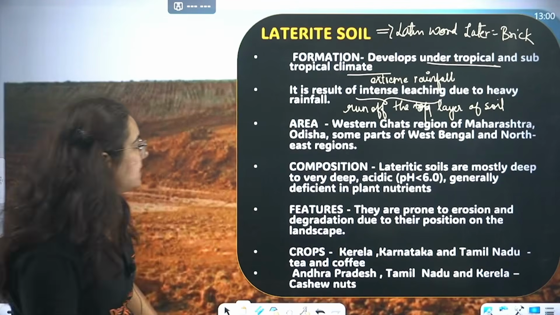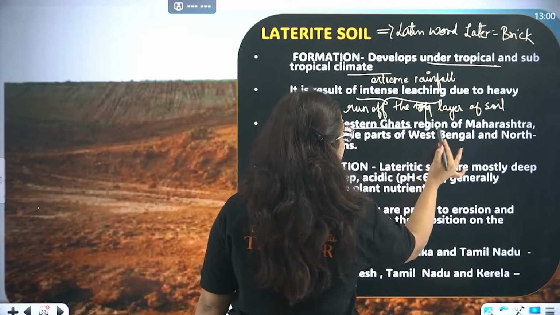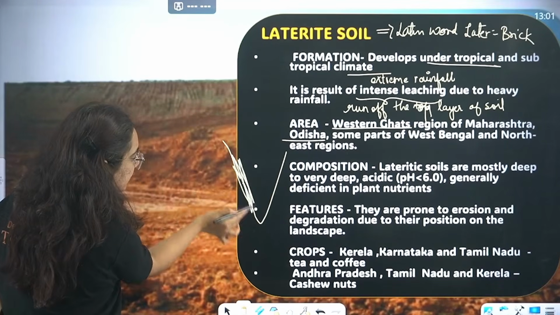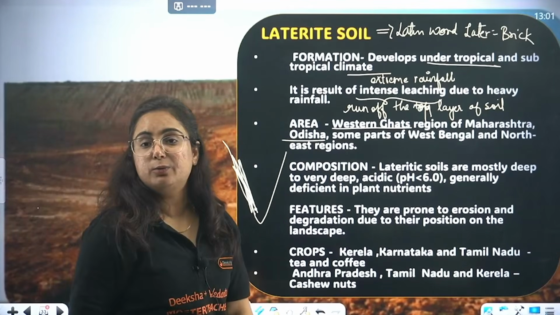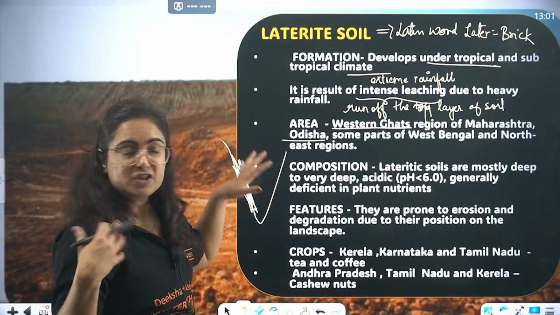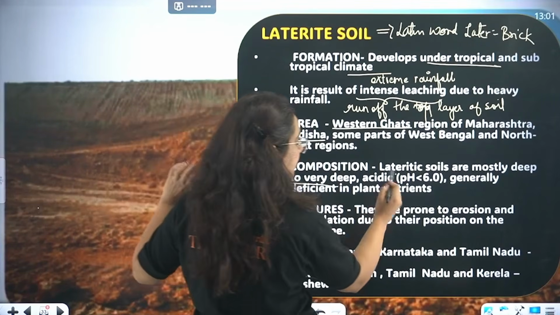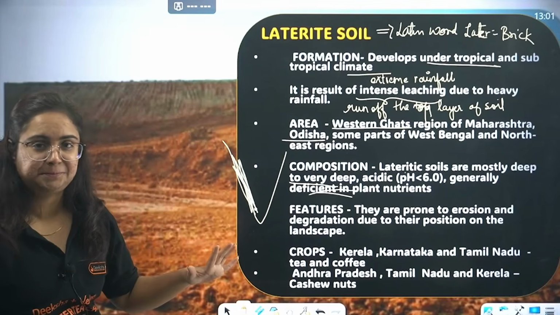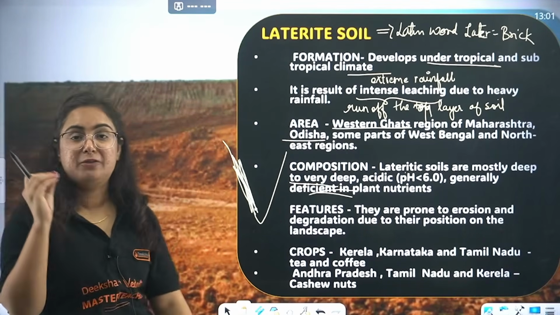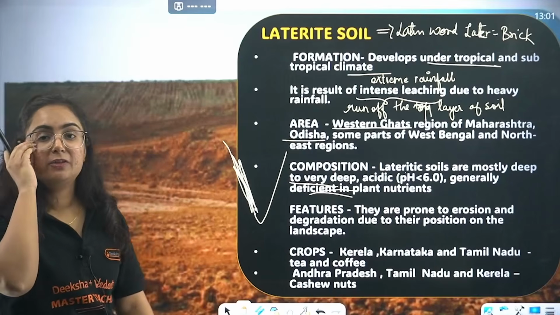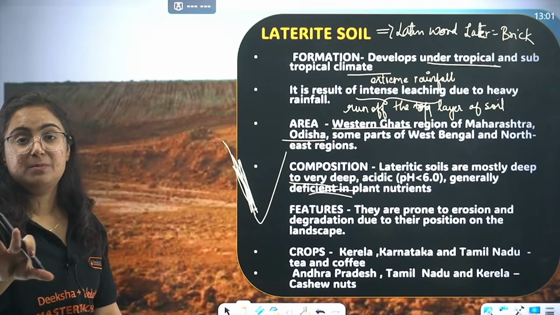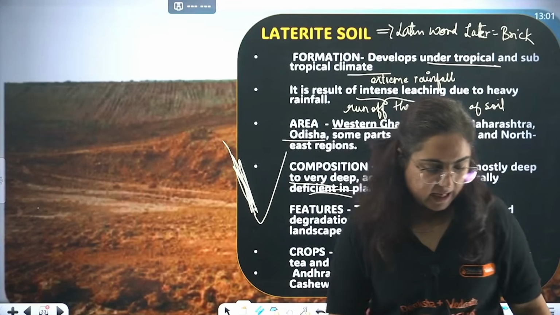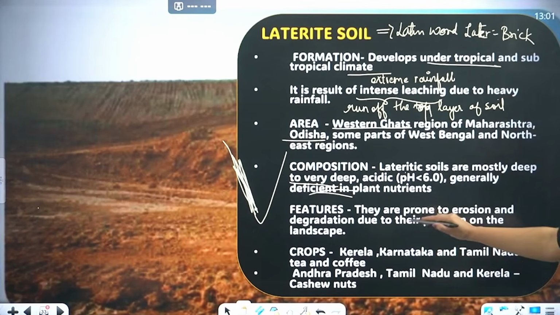Okay? Hence we can see which regions: the Western Ghat region, Maharashtra, Orissa. The regions where extreme rainfall is found are where we get what? Laterite soil. The composition is such that it is very deep to deep, acidic in nature, generally deficient in plant nutrients, but with certain preventive measures we can grow some crops. Preventive measures like terrace farming or shelter belts and so on. Okay, we can grow certain crops.